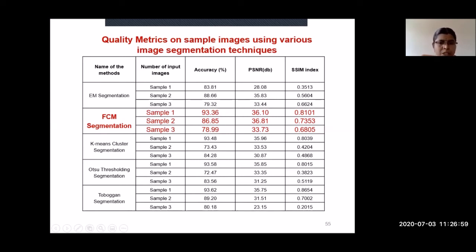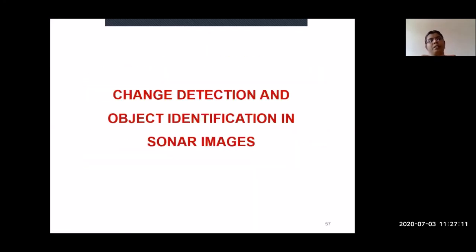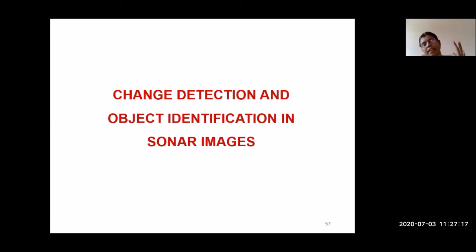FCM segmentation gives more accuracy compared to all the other segmentation techniques. So I have chosen FCM segmentation for my sonar image segmentation. Then I go for the chain reduction. Initially, I identified what noise is present. Then I chose the suitable filter for filtering the noise. Then I went for the image enhancement, then edge detection and segmentation.